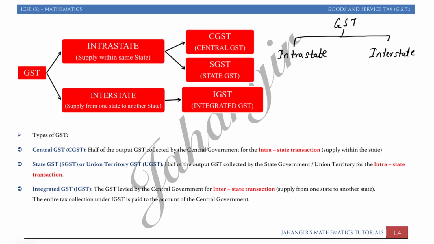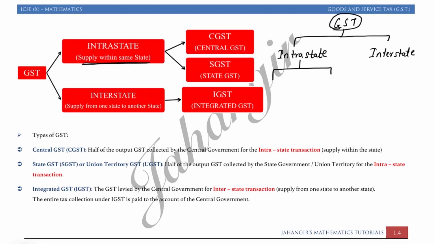Whichever GST we are paying, it's divided like this. This is the previous part which we had learned. Now that is the common tax. Now this is the basic of the GST. Here, what is the meaning of intrastate and what is the meaning of interstate, that I am explaining to you. In intrastate, goods are sold in the same state, like Delhi to Delhi, Mumbai to Mumbai. Within Maharashtra it will work: Mumbai to Nagpur, Nagpur to some other city in Maharashtra itself, Pune, let's say. Intrastate means the supply within the same state.